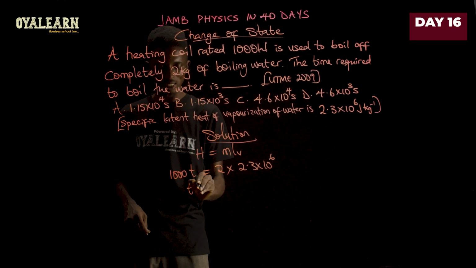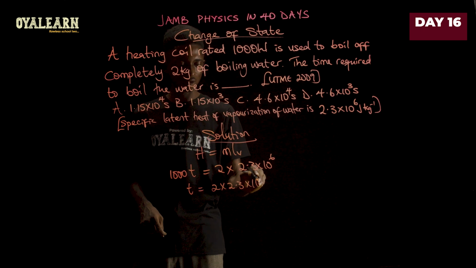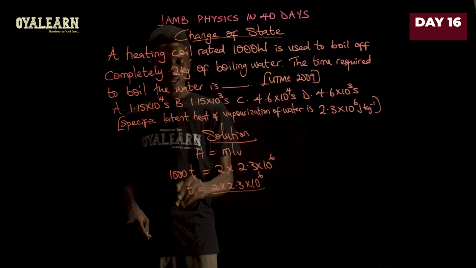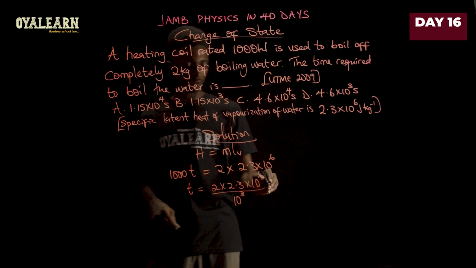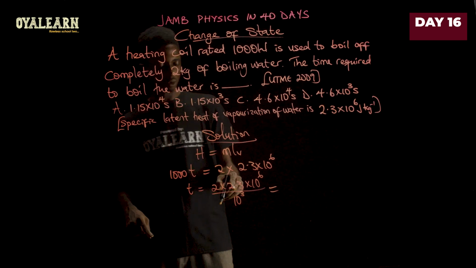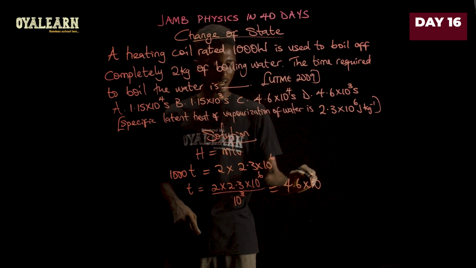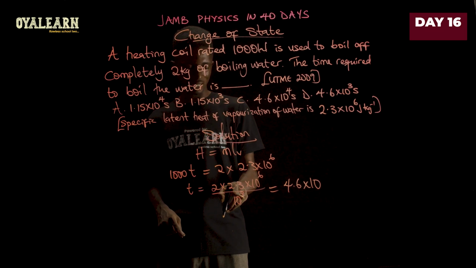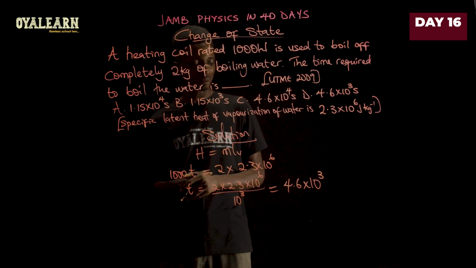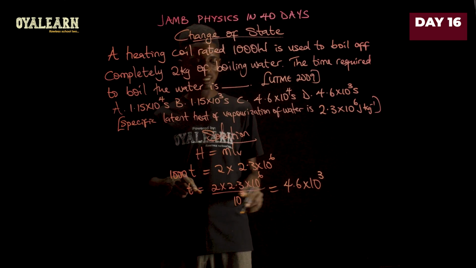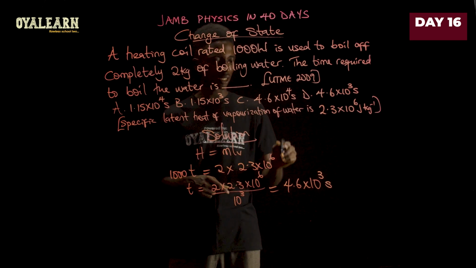Now we can then say T equals 2 times 2.3 times 10 raised to the power 6 divided by 1000, which is 10 raised to the power 3, right? So if we solve this, we'll be having 2 times 2.3, that will give us 4.6 times 10. Now 6 minus 3, and that will give us 3. So 4.6 times 10 raised to the power 3, and this would be in seconds. So the correct option therefore is D.